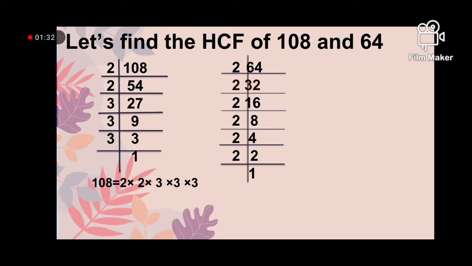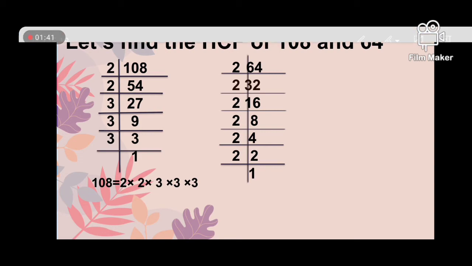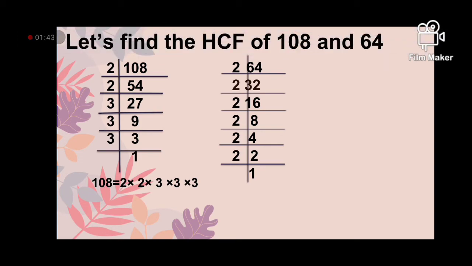Now the prime factors of 108 are 2 multiplied by 2 multiplied by 3 multiplied by 3 multiplied by 3, and prime factors of 64 are 2 multiplied by 2 multiplied by 2 multiplied by 2 multiplied by 2 and multiplied by 2. All factors are 2.